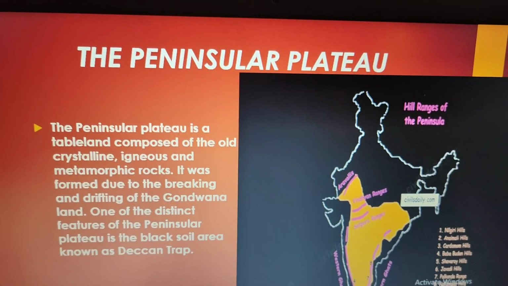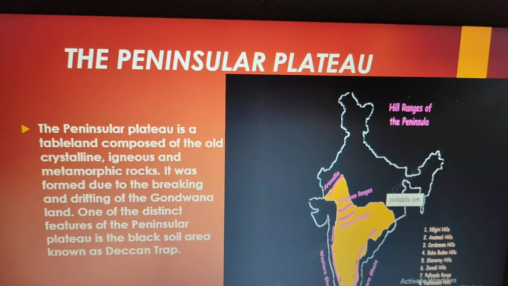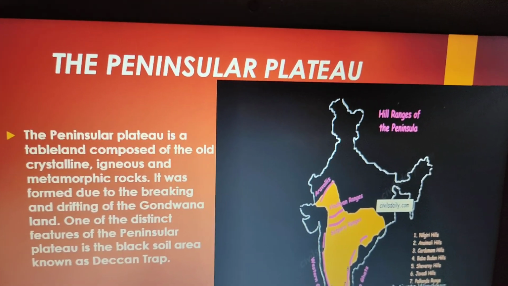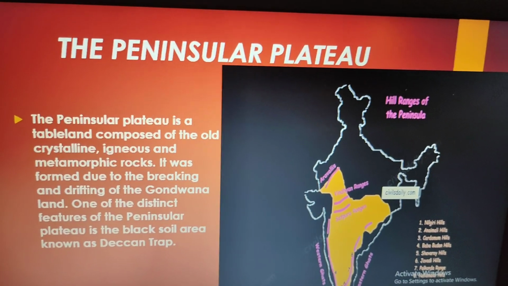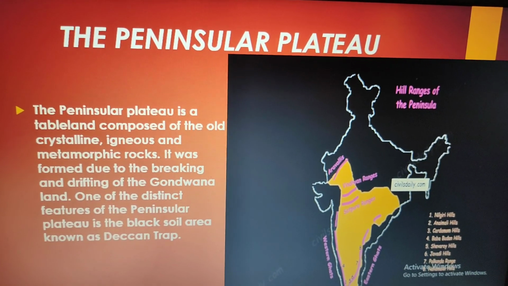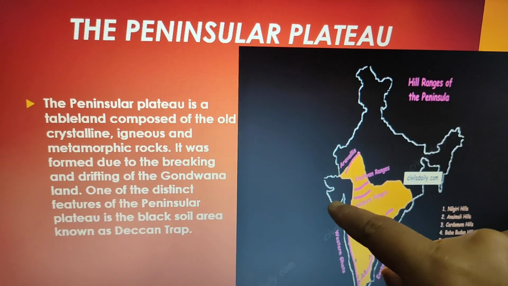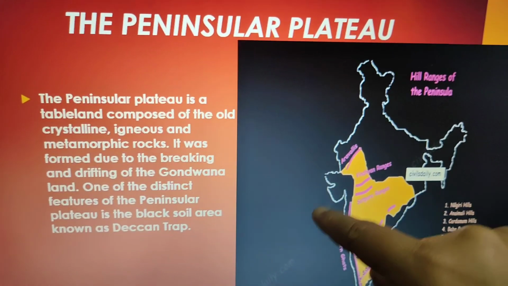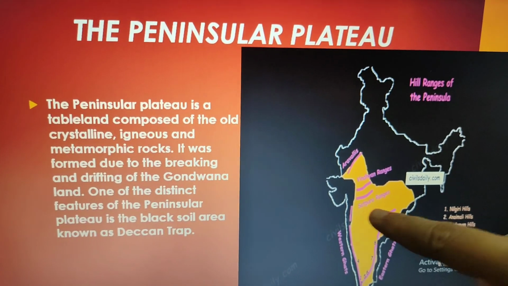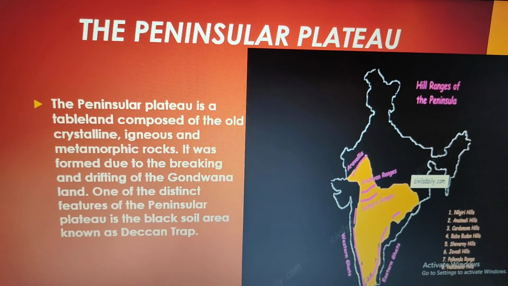Earlier, the map of the world, or the globe which we see today, wasn't the same long before, right? There were only two major land masses, and among those, one was your Gondwana. Now, when this Gondwana land drifted apart, it broke down into pieces due to the movement of tectonic plates, right? One portion of that Gondwana land came towards India and got itself attached as the peninsular portion of India. Now, since it is part of the ancient Gondwana land, this portion is also rich in mineral reserves, right? And it holds a lot of economic importance.